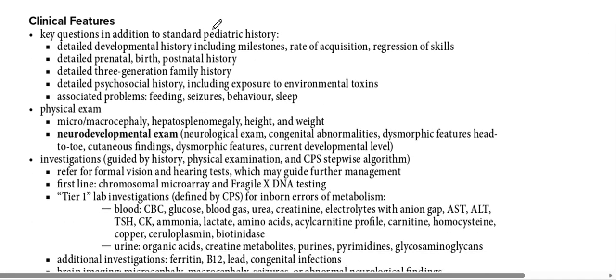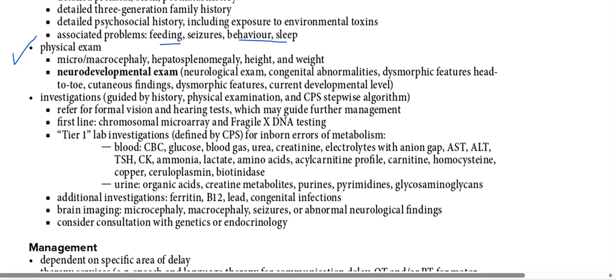Key questions, in addition to pediatric history, are developmental history and all the histories: family history, important psychosocial problems, and problems like feeding problems, seizures, behavior, and sleep problems. Okay, history. After history, we need to do the physical examination of the child.